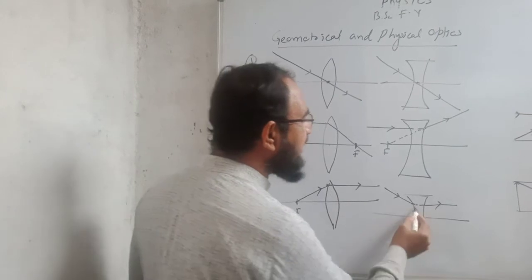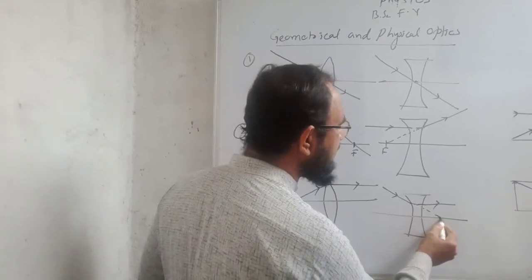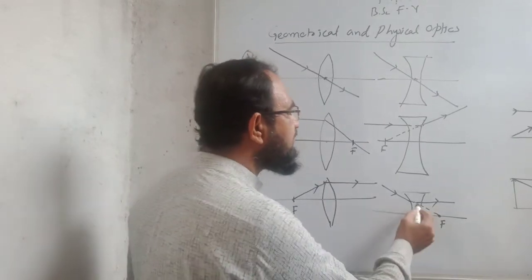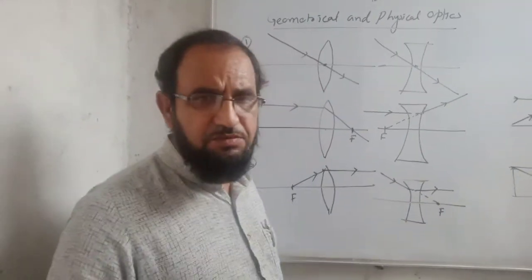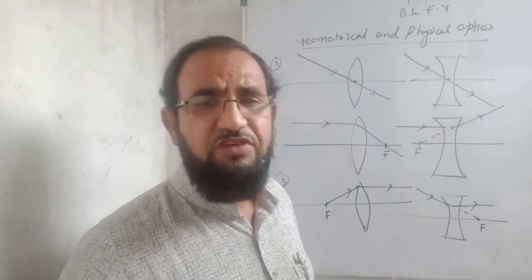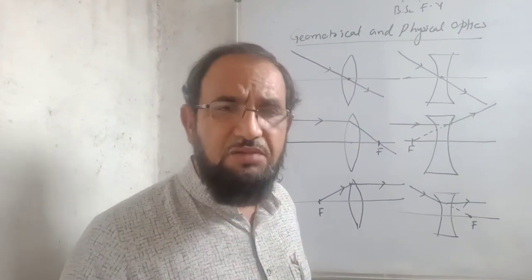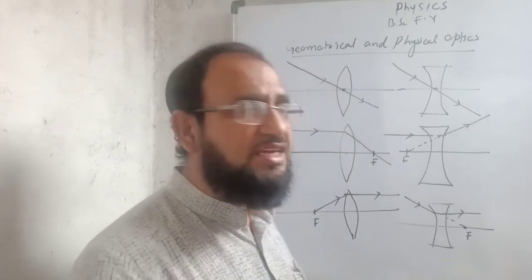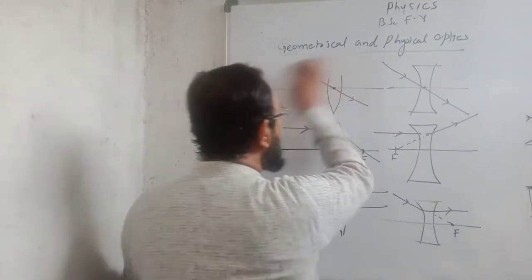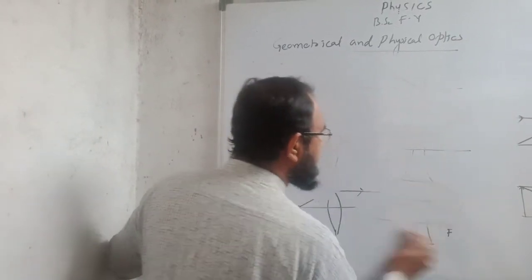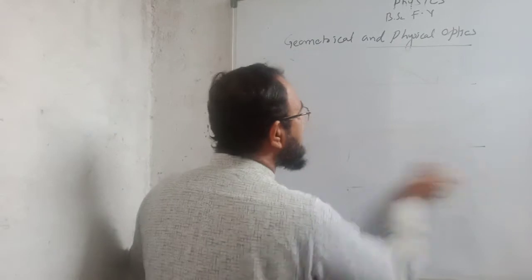When a ray of light is coming through the virtual focus, then after refraction it will become parallel to the principal axis. Now keeping these rules in mind, we can study the cardinal points of a lens system, and that too we will consider a thick lens. So let us study about the cardinal points of a lens system. For this purpose, I will consider a thick lens.